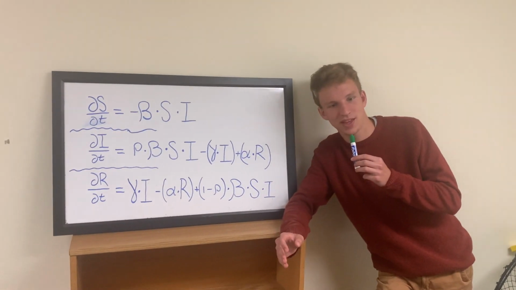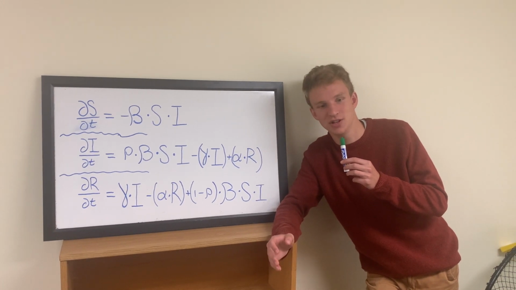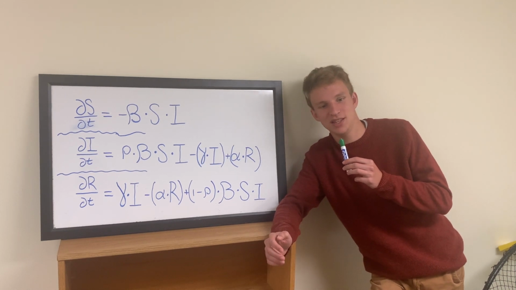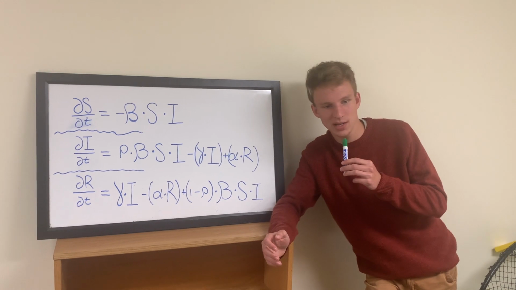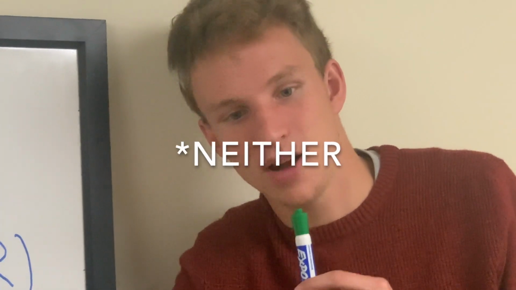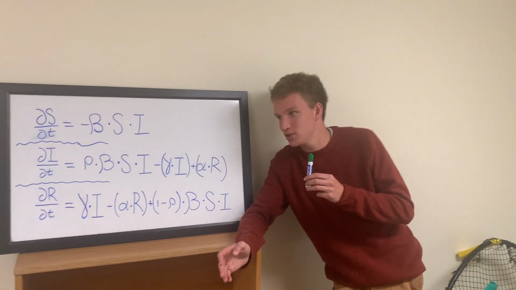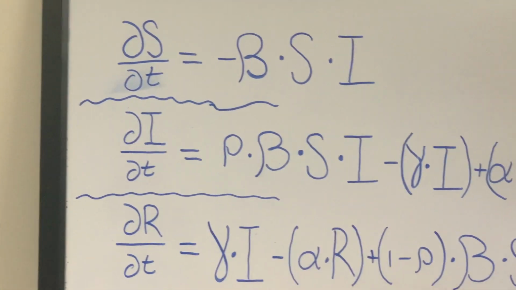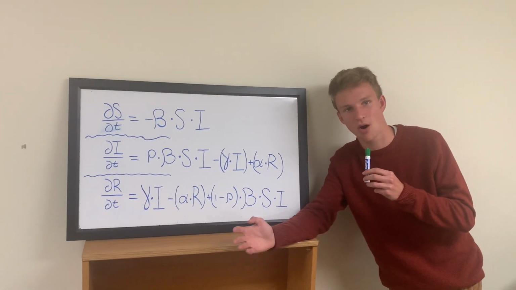We have to keep in mind that the gossip is not a usual infectious disease, and so it only spreads through direct interaction with those who believe that the rumors are true. The last important thing to note is that these functions S, I, and R of t represent the whole population. Nobody in the given population is able to represent either S, nor I, nor R. So the partial derivatives partial S of t, partial I of t, and partial R of t measure the rates at which these respective populations are either growing or shrinking over time.